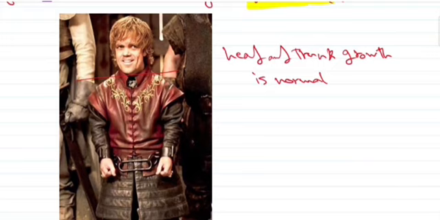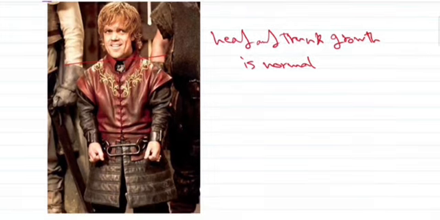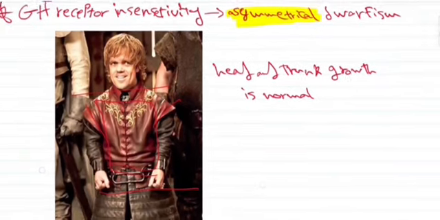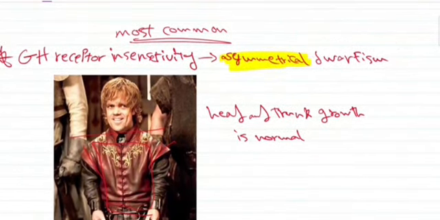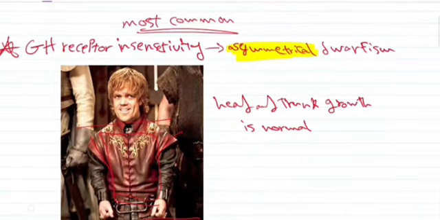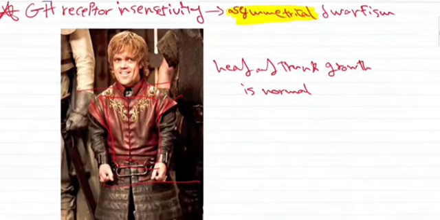The head itself is of normal growth, and the trunk as well. If you cut his limbs, the hands and the legs, you can see that it looks as if it belongs to a normal person, and this is what is meant by asymmetrical dwarfism, which is also called achondroplasia, which occurs due to insensitivity of the receptor of growth hormone.